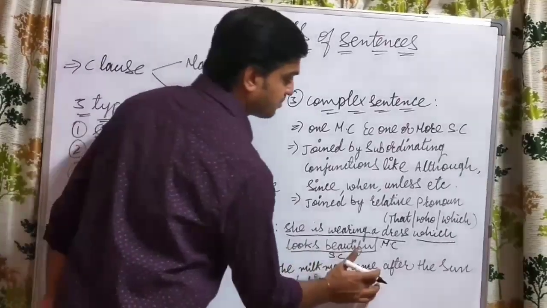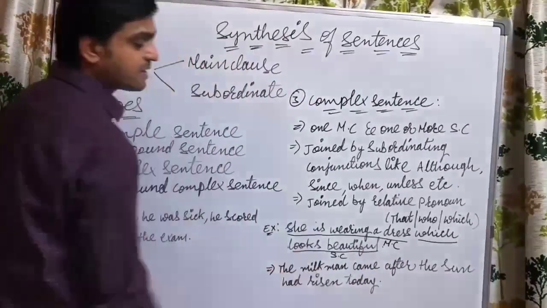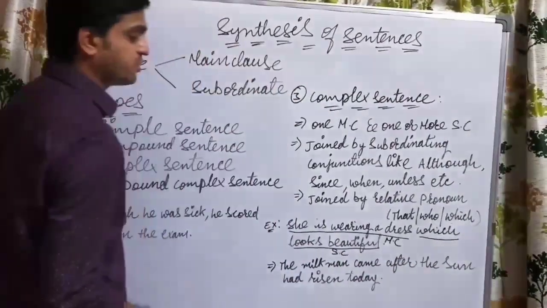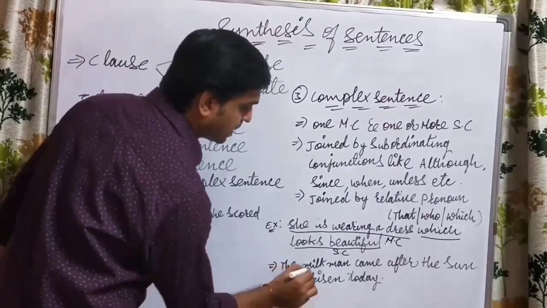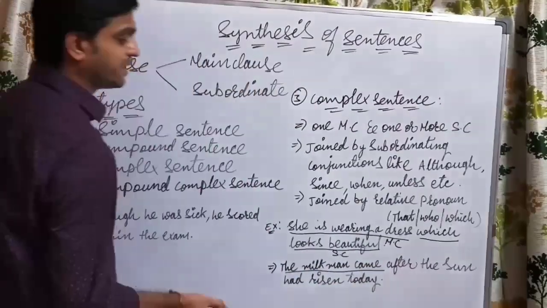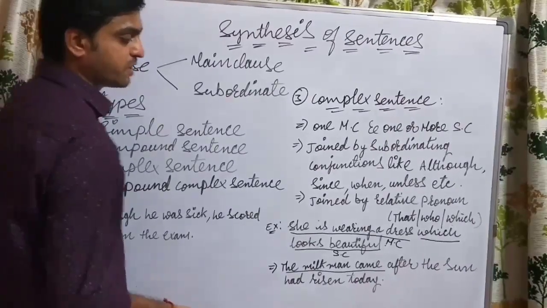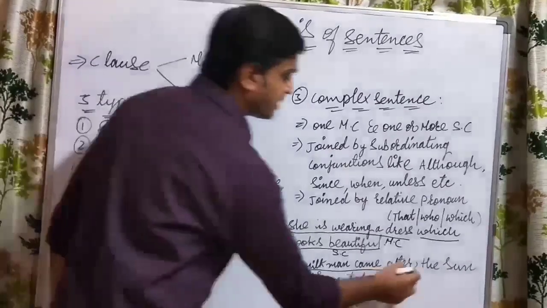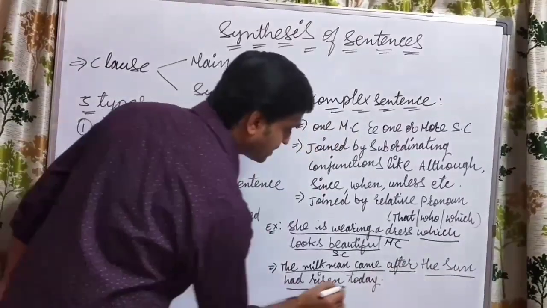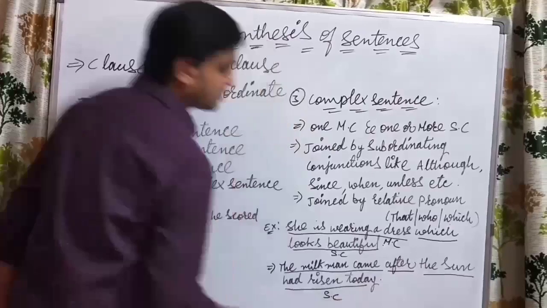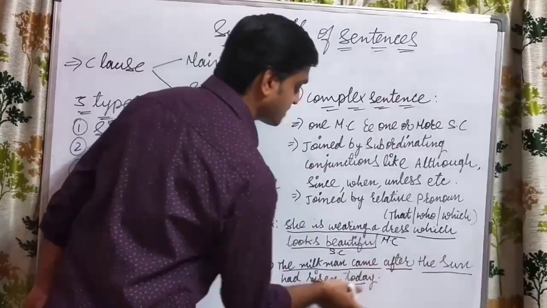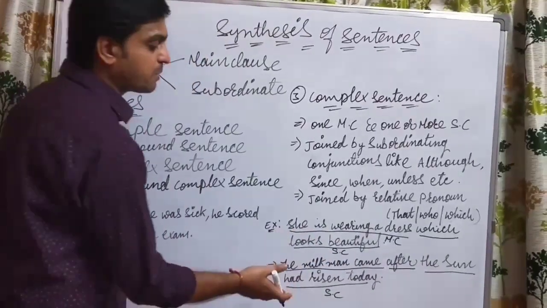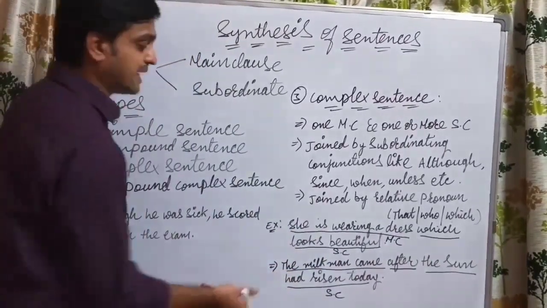The milkman came after the sun had risen today. If you see, the milkman came is a main clause, and after is the subordinating conjunction used. The sun had risen today is the subordinate clause, because the proper meaning of the sentence is not explained by it alone.